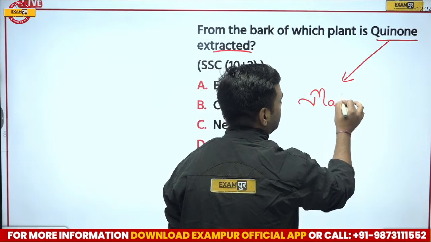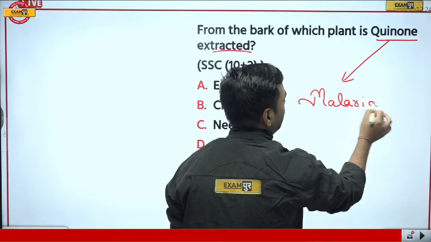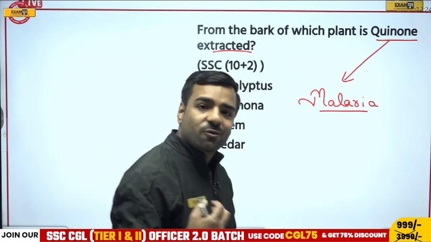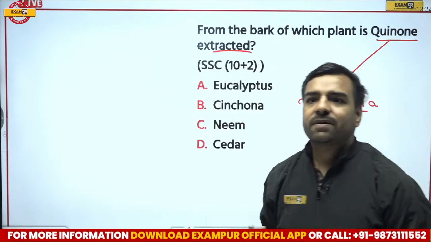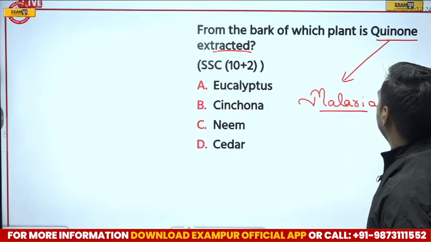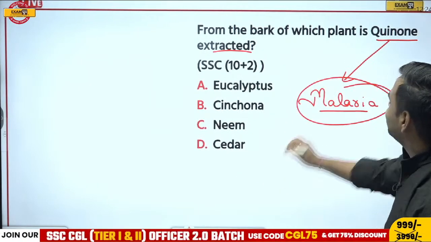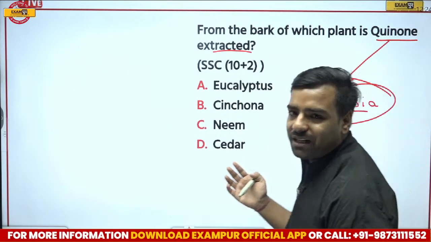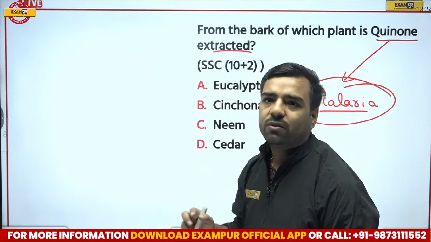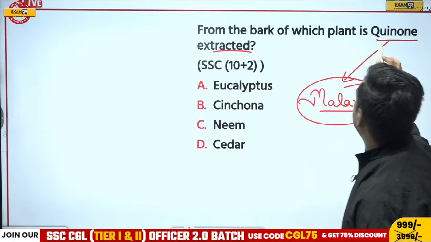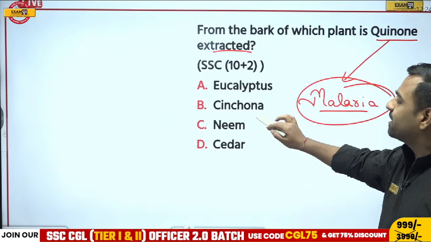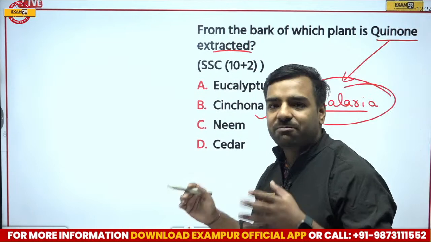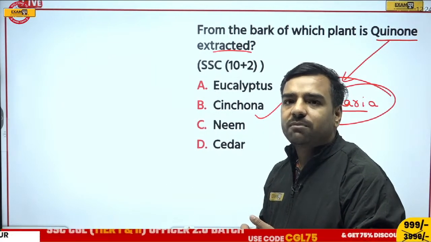How is it caused? By mosquitoes that spread it. Since quinine helps in eradicating this disease, if we want to resolve malaria, we use quinine, which is extracted from Cinchona, whatever way you spell it. So option B is correct.